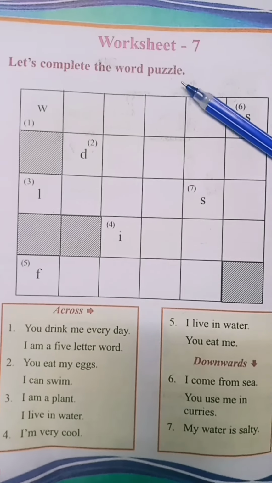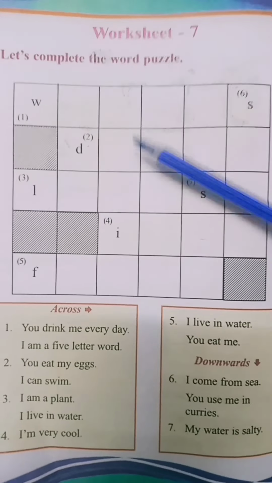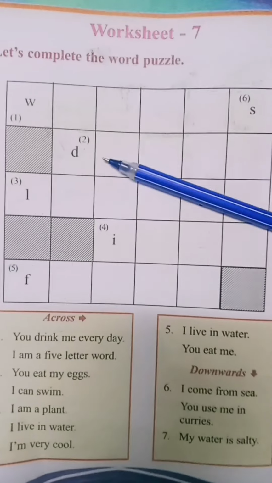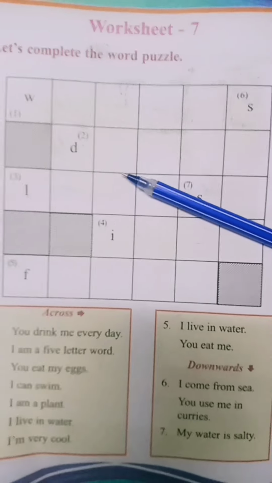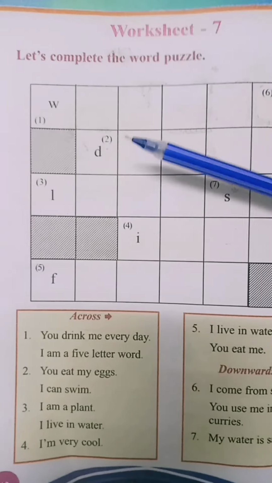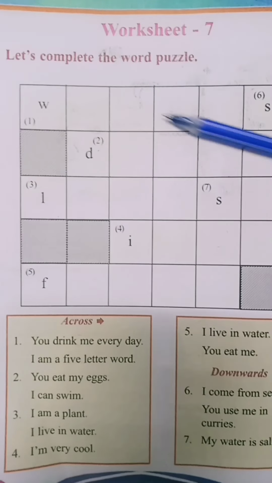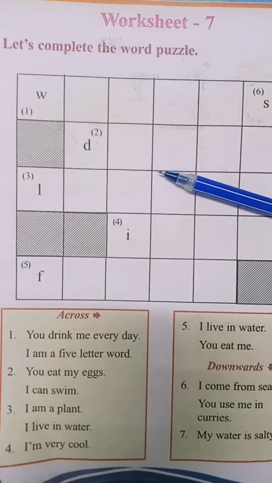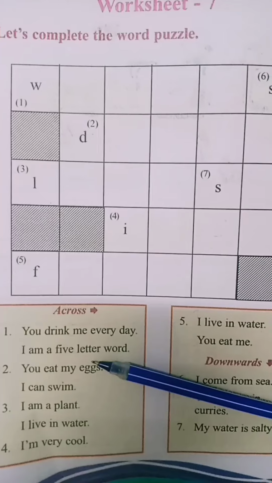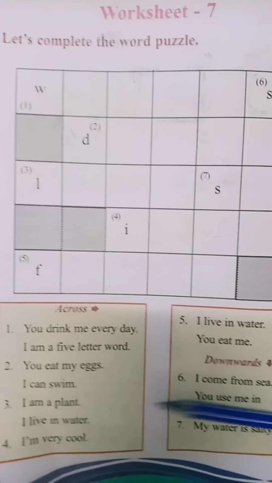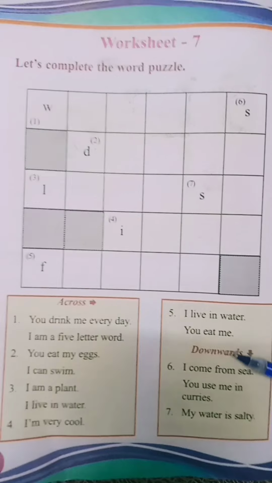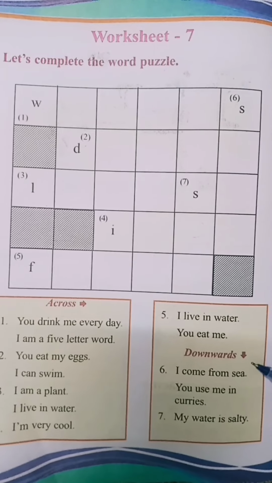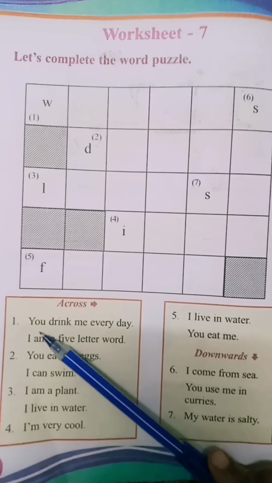Then worksheet 7. Let's complete the word puzzle. Children, here we can see a word puzzle. Here you have to write correct answers on these columns. Okay? Look here. Here we can see numbers on this column. Isn't it? Yes. And for writing the answers, the clues are given below. Look here. Yes. First one, across. And second, downwards.